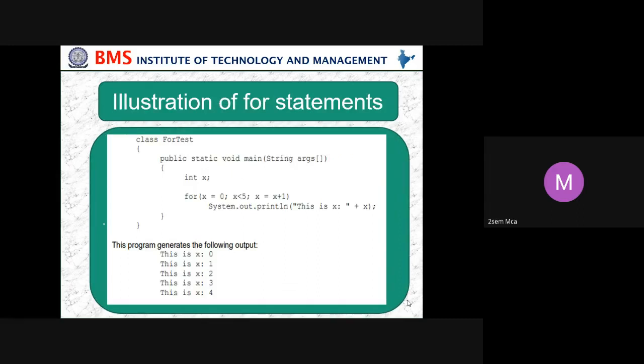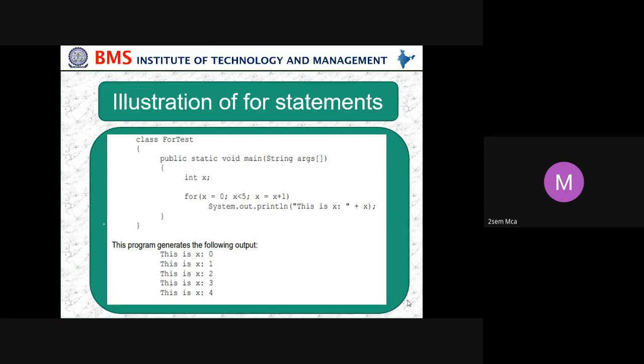Here, all Java programs will start with class and the class name. Then I told you that public static void main(String[] args) should be there for all Java programs, because main is where execution of the program starts. Then we take one variable x and declare it as an integer data type. Then we use a for: x is equal to 0. Whenever x value is 0, until x becomes less than 5, keep incrementing x equals x plus 1.